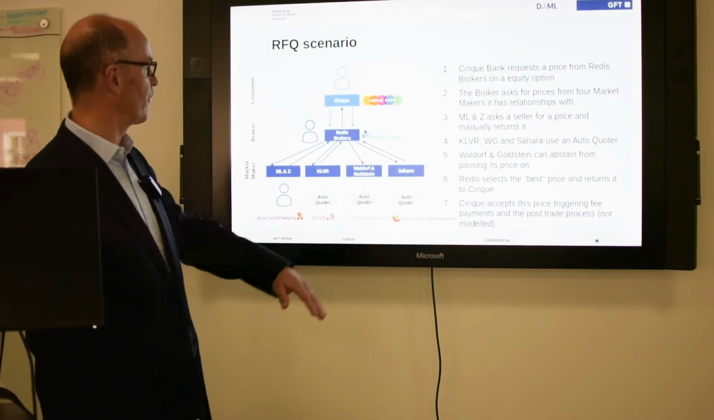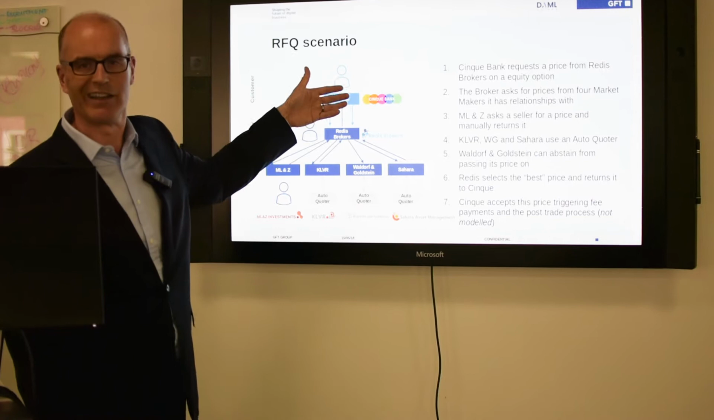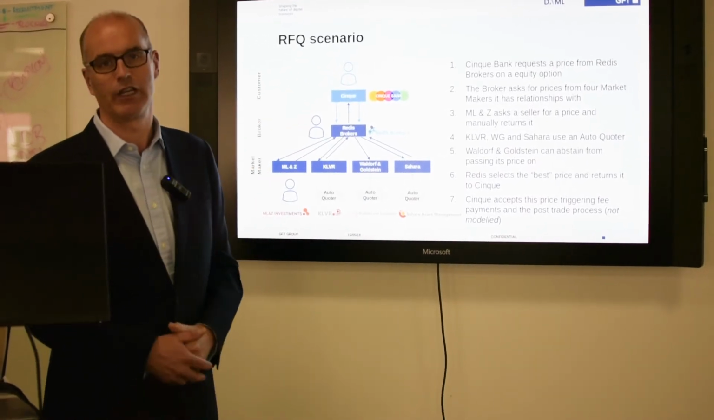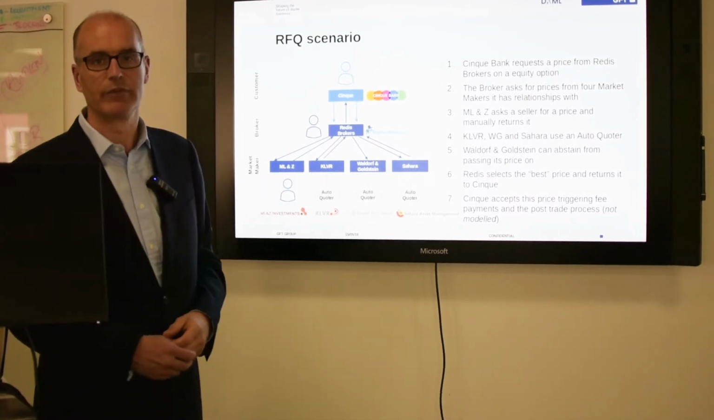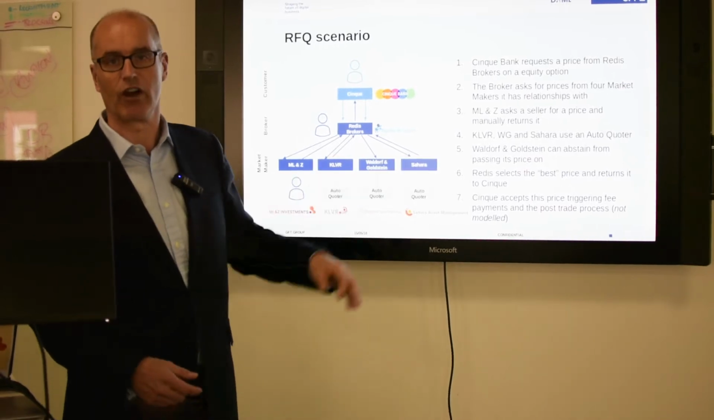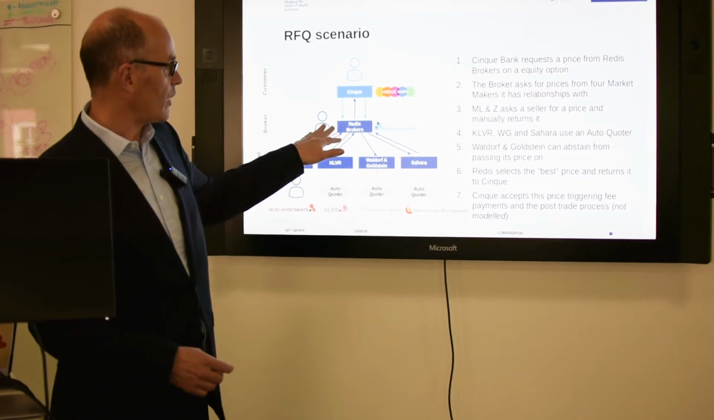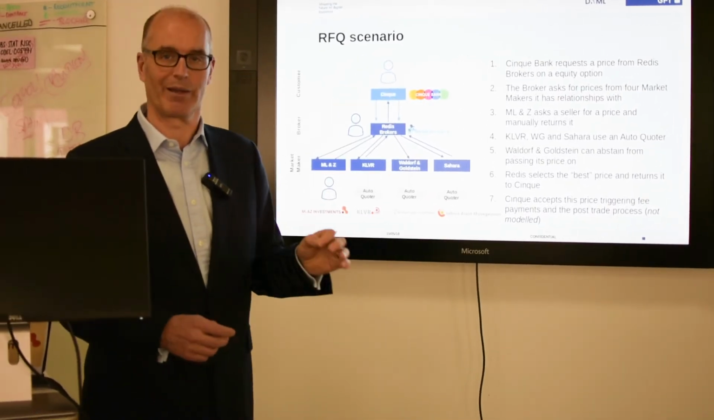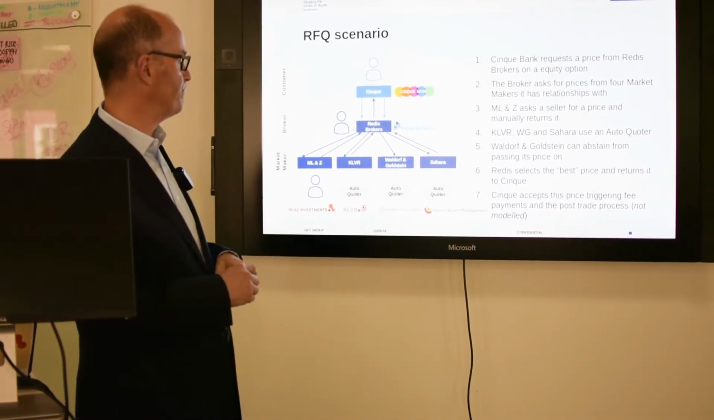Very simply, we have a customer, a broker, and a market maker. Today, we've invented a neat little ecosystem. We have Cinque Bank making a request for a quote on an equity option to Redis brokers, who's going to farm it out to 4 market makers: ML&Z, KLVR, Waldorf & Goldstein, and Sahara Investments. These will respond with quotes. Redis brokers will select the best one and return that to the buyer, who will then accept it. That's where we're going to leave the scenario today and leave the post-trade for some other time.